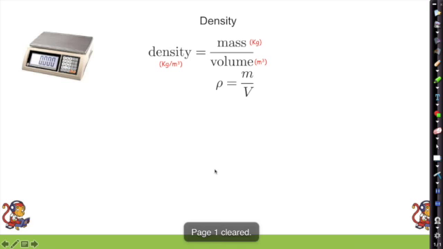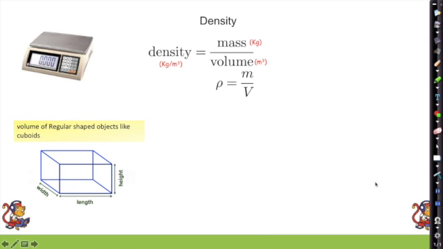So density then, what is density? Density is basically how much mass is packed into a volume. The more mass you pack into a volume, the bigger the density. The smaller your volume, the bigger the density. So you put mass into a smaller volume, you've got a bigger density. And rho is the symbol there for density. Rho equals mass divided by volume, with mass in kilograms and volume in meters cubed, giving us our density in kilograms per meter cubed.